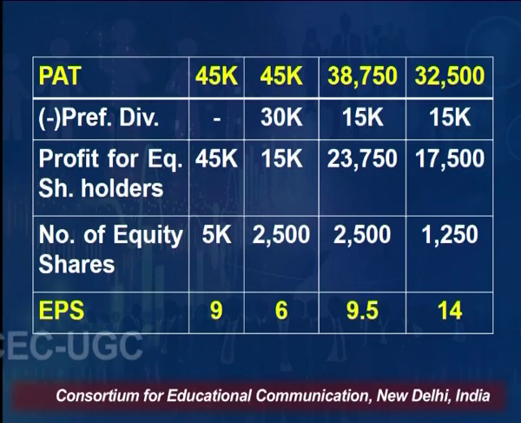The number of equity shares is the same as in the previous case. So, these are 5,000 in case 1, 2,500 in case 2, 2,500 in case 3 and 1,250 shares in case 4. When we divide the profit available for equity shareholders by the number of equity shares, we get the value of EPS. So, EPS is 9 in case 1, 6 in case 2, 9.5 in case 3 and 14 in case 4. See, you can see the difference.